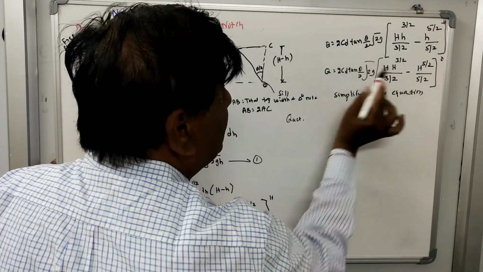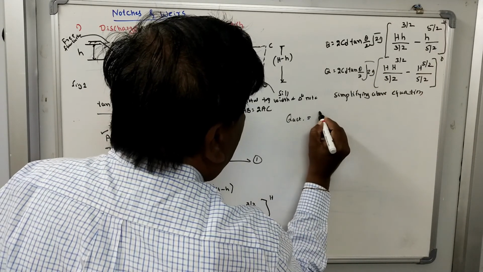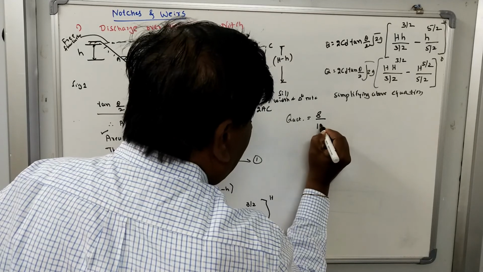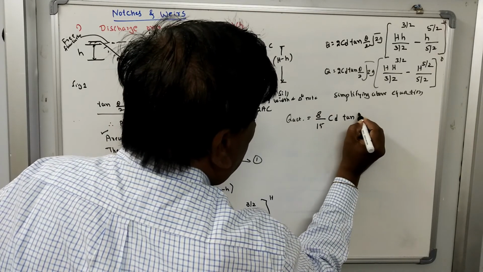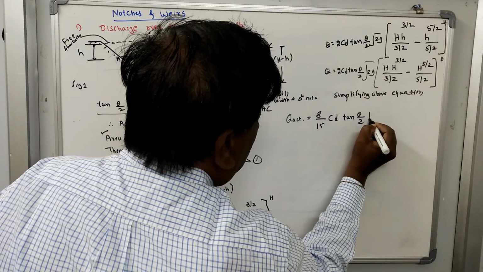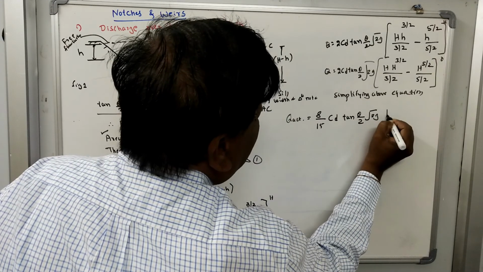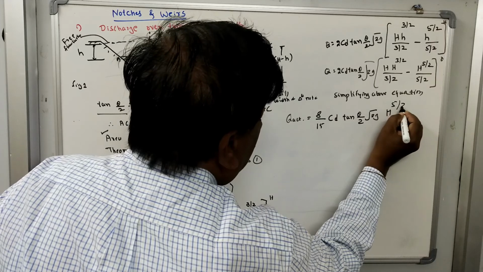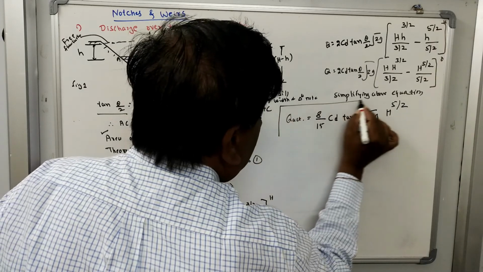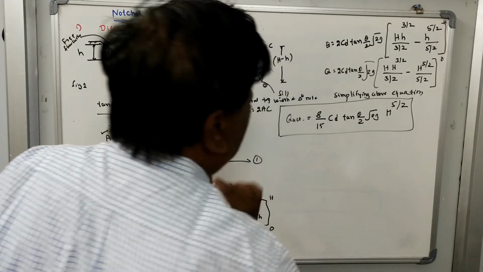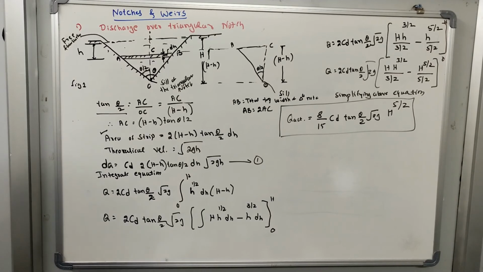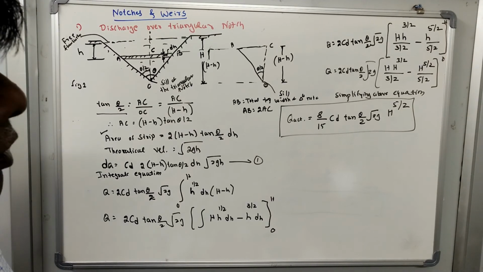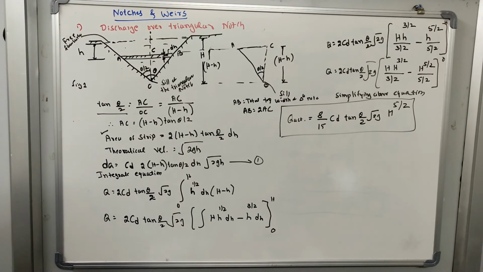So you are getting 8 by 15 CD tan(theta/2) square root of 2g H raised to 5 by 2. So this is the discharge equation for the triangular notch: 8 by 15 CD tan(theta/2) square root of 2g H raised to 5 by 2.